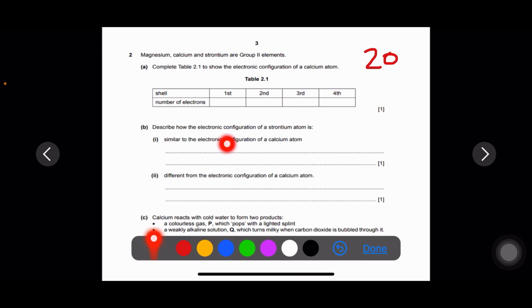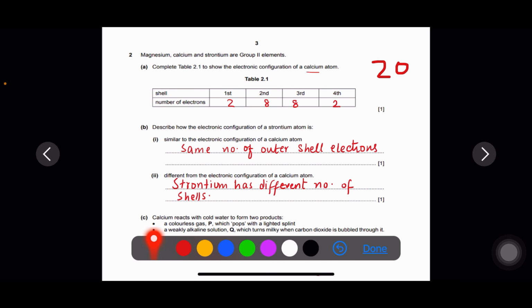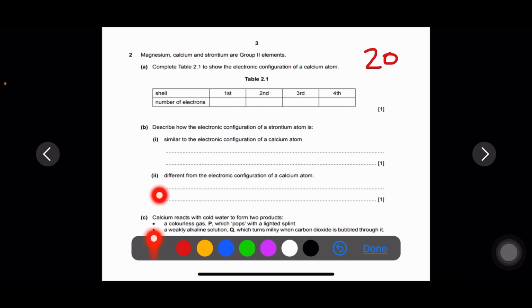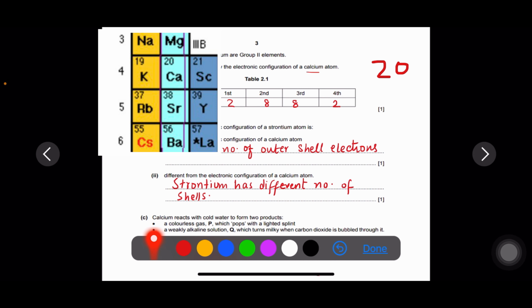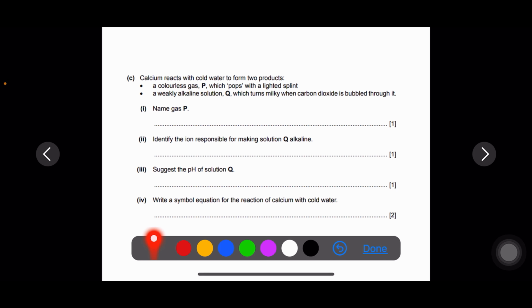Question B. Describe how the electronic configuration of strontium atom is similar to the electronic configuration of calcium atom. Because strontium and calcium are from the same group, they have the same number of outer shell electrons. How is the electronic configuration of strontium different from calcium atom? Calcium has 20 electrons, but strontium has more electrons. Strontium has a different number of shells.